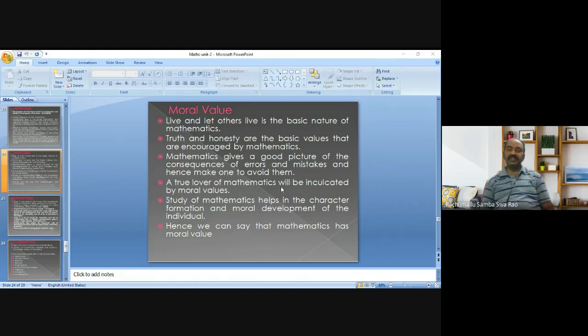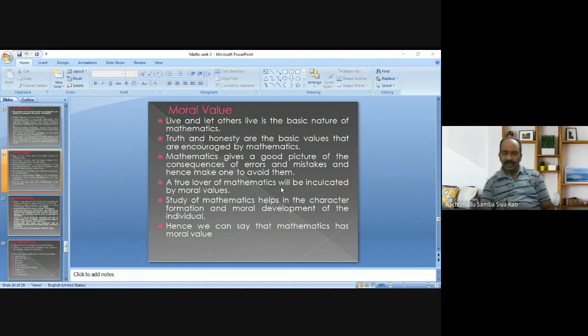Truth and honesty are the basic values that are encouraged by mathematics. Truth is a part of mathematics, and honesty too. Both are the basic values encouraged by mathematics.